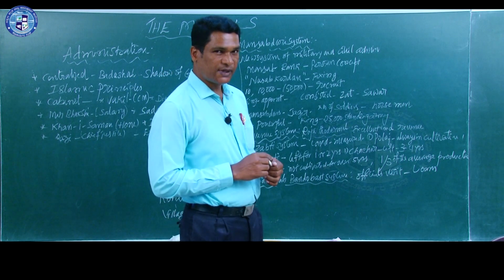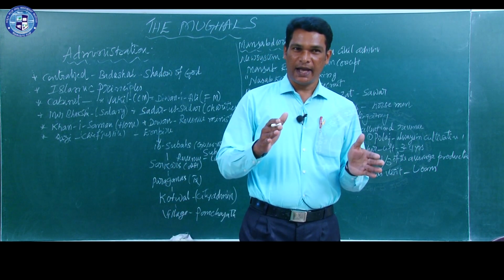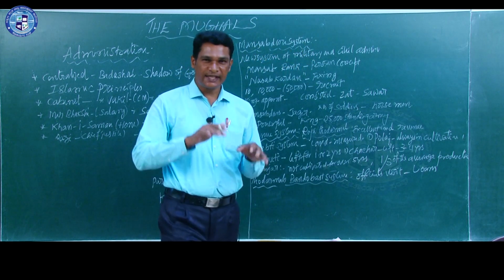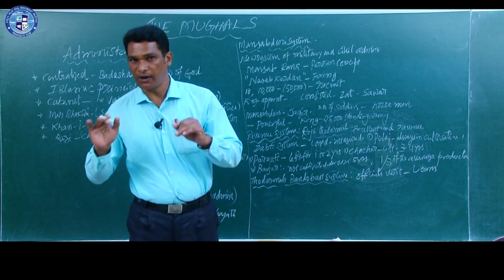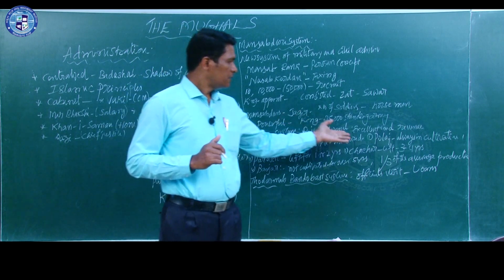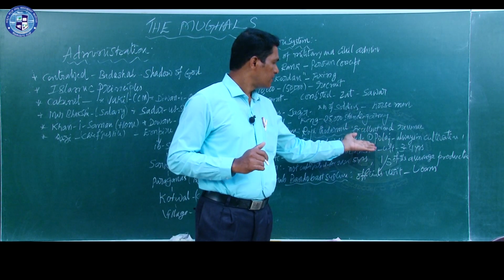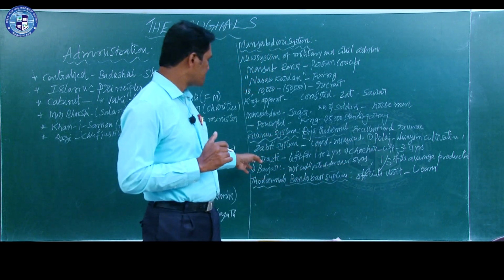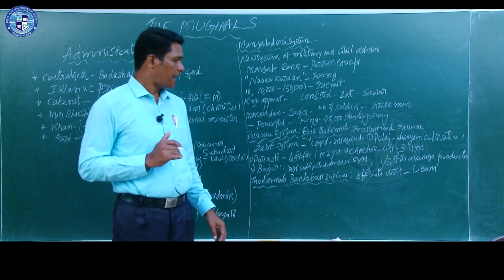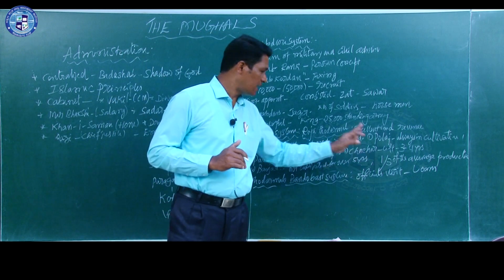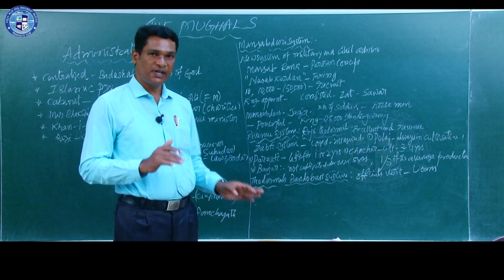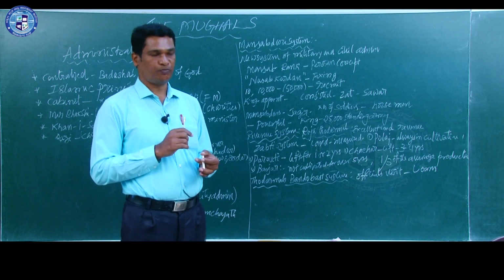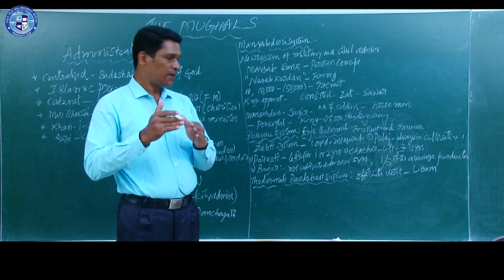The land was measured and classified into 4 classes as per the fertility of the soil. So, here 4 classes were there. The first one is Polaj land, the second one is Parauti land, the third one is Chachar, and the fourth one is Banjar. So, like this there were 4 classes of land as per the fertility of the soil.